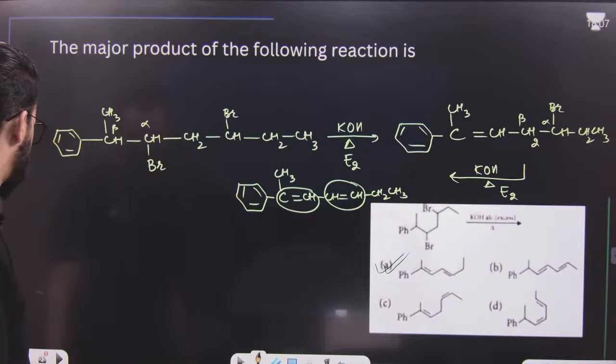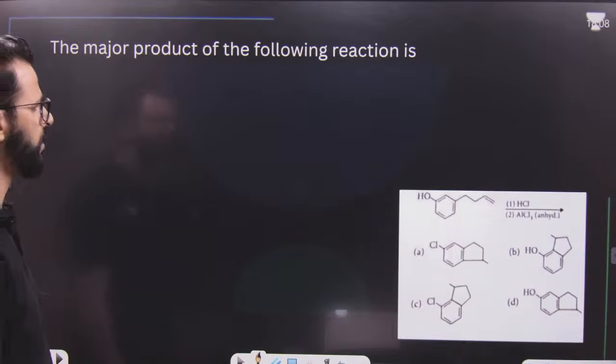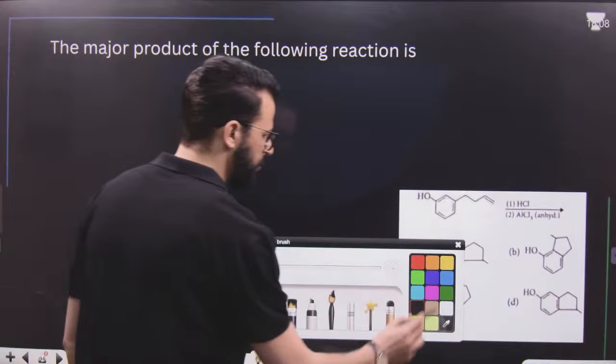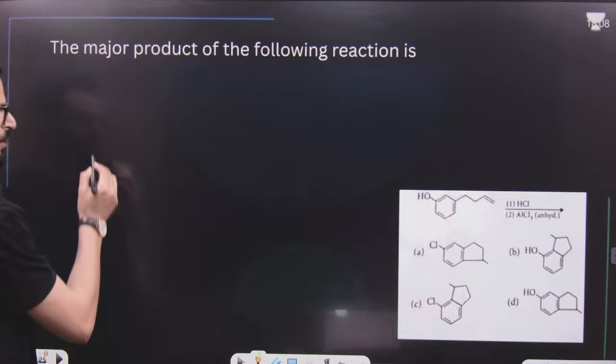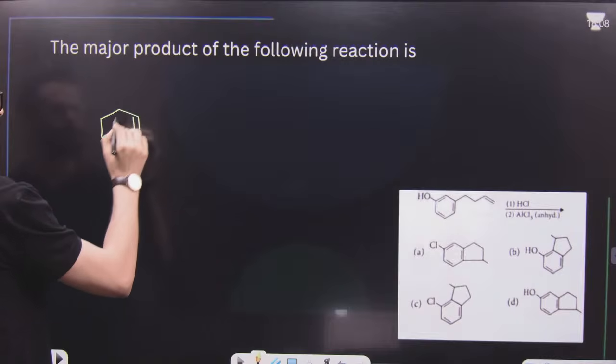It's option number A. After that, the major product of the following reaction. That means you have to tell me the major product. Have a look, beta. Have a look.